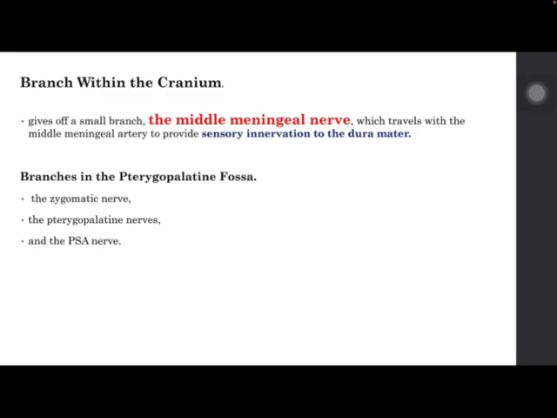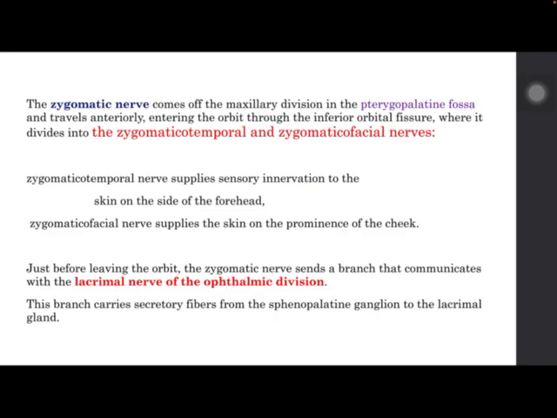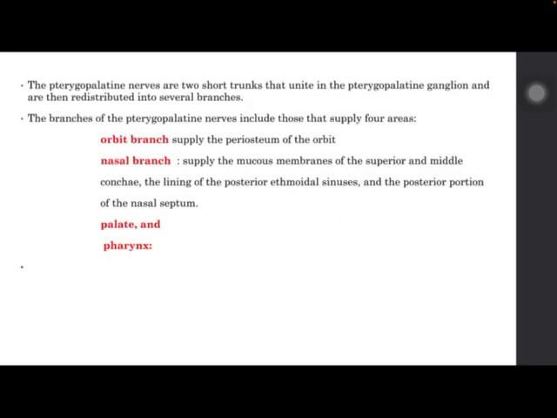We have branches in the pterygopalatine fossa: the zygomatic nerve, the pterygopalatine nerve, and the PSA nerve. The zygomatic nerve divides into zygomaticotemporal and zygomaticofacial. Just before leaving the orbit, the zygomatic nerve sends a branch that communicates with the lacrimal nerve of the ophthalmic division.